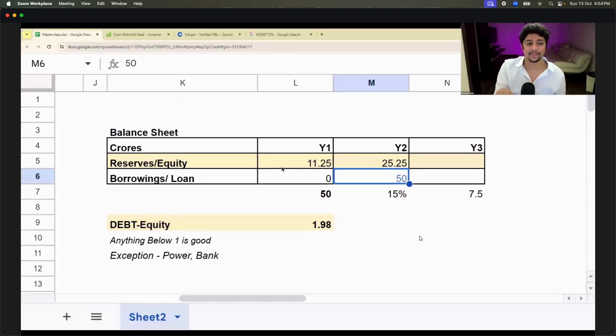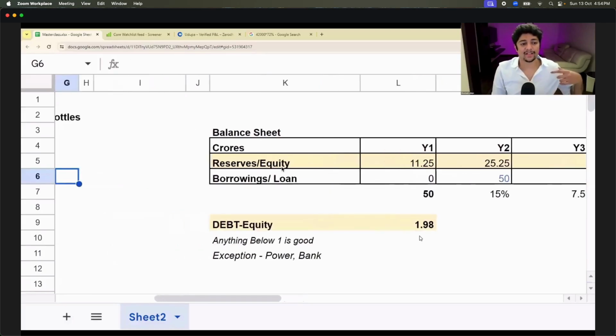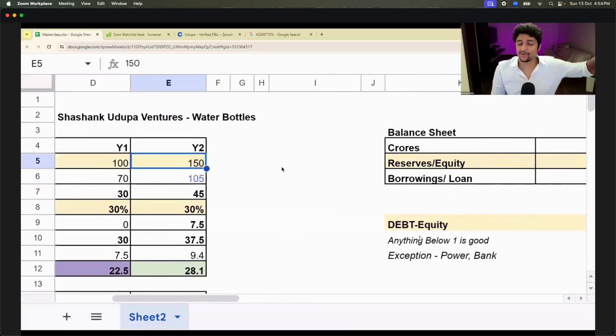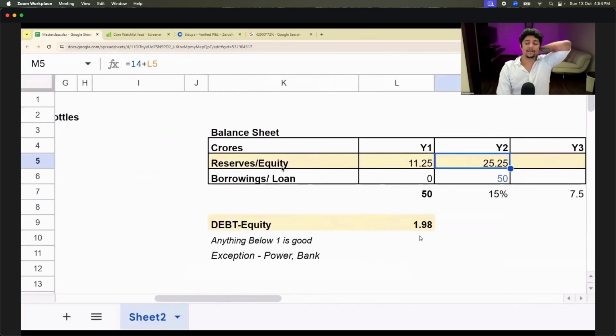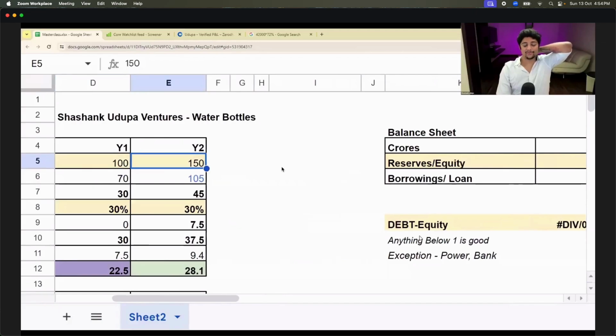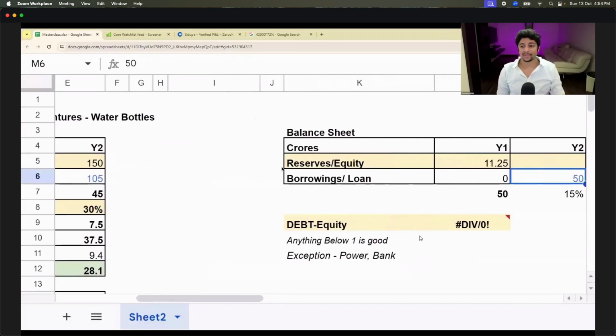We're still stuck. So then SBI will be like, this new manufacturing plant you bought, right? You just bought a new manufacturing plant. We are locking it up. We are seizing that new one and we will liquidate and take that 25 crores as well. And we will lock down your facility. If they lock down my facility, what will happen? My reserves have gone to zero. My loans have gone to zero. And my revenue from 150 will come down to 75. And I am finished. Yes or no?